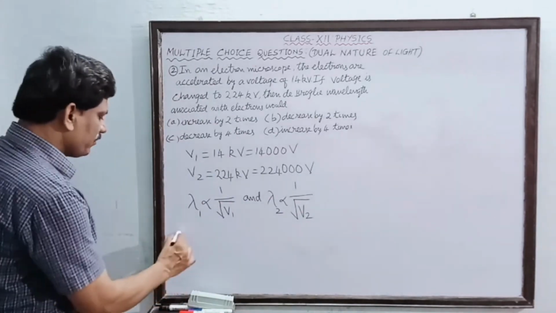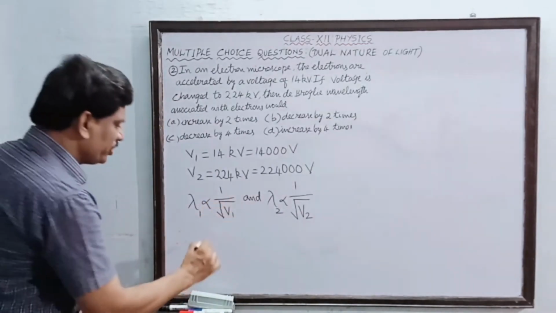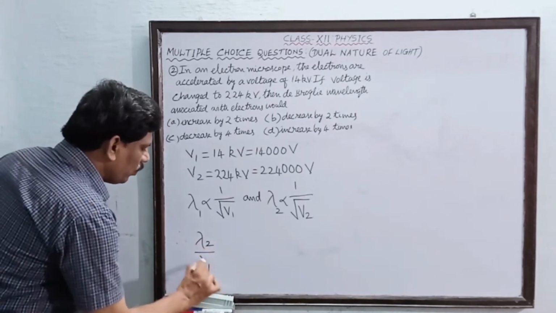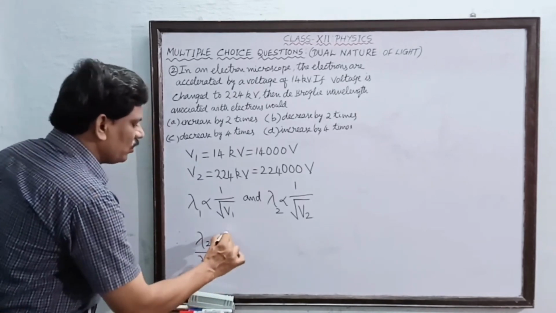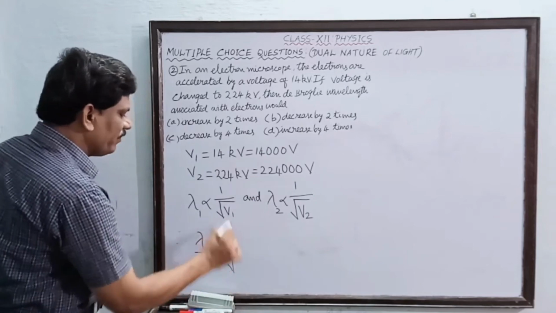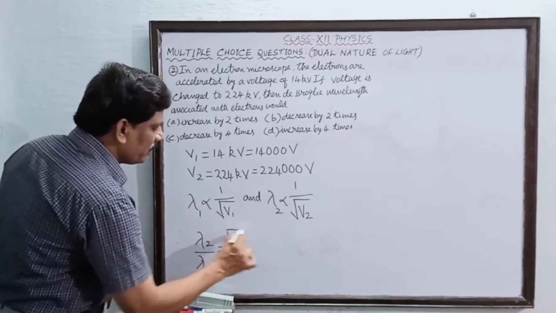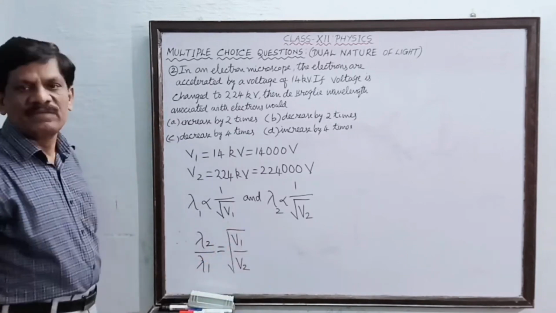Therefore I take the ratio. So lambda 2 divided by lambda 1 must be equal to the square root of V1 divided by V2.